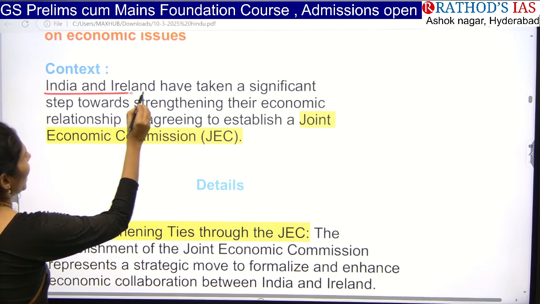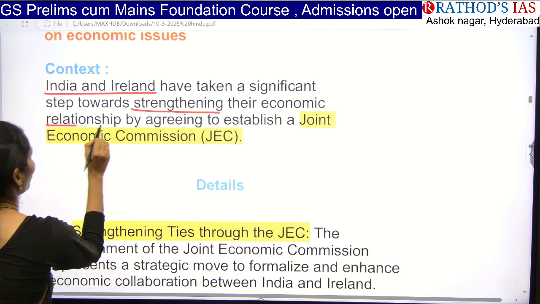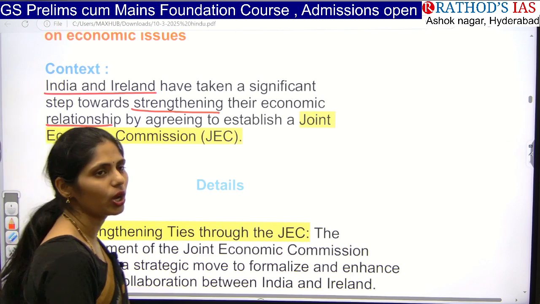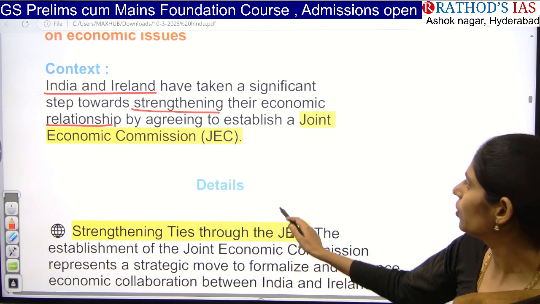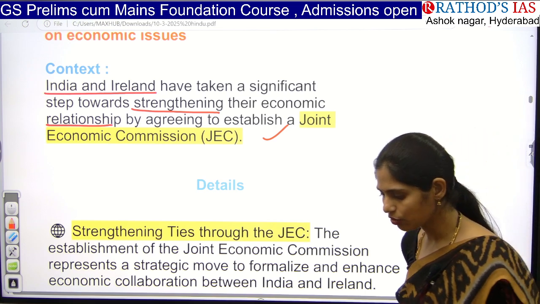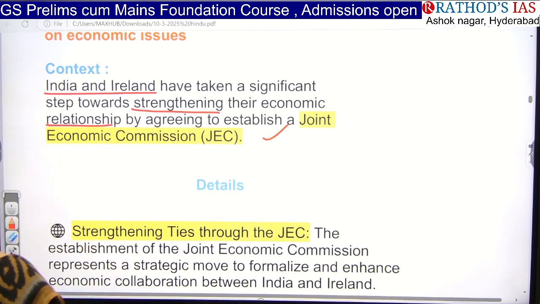India, Ireland have taken a significant step towards strengthening their economic relationship by agreeing to establish a joint economic commission. So why is it in news? India and Ireland are going to establish one joint economic commission. So economy means they want to improve trade, they want to improve economic relations, right?